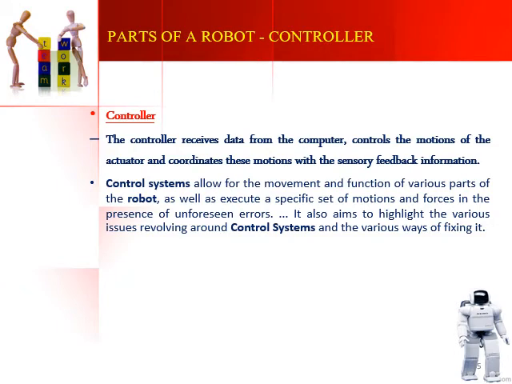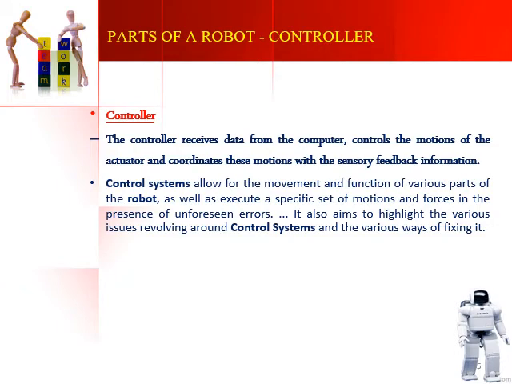This is based on the sensing done by the sensors. All the sensors we have studied so far sense the external environment and give the data to the computer system, and that data is fed into the controller, which in turn controls the actuators. These actuators coordinate the motions based on the sensory feedback. So this control system allows for the movement and function of various parts of the robot.